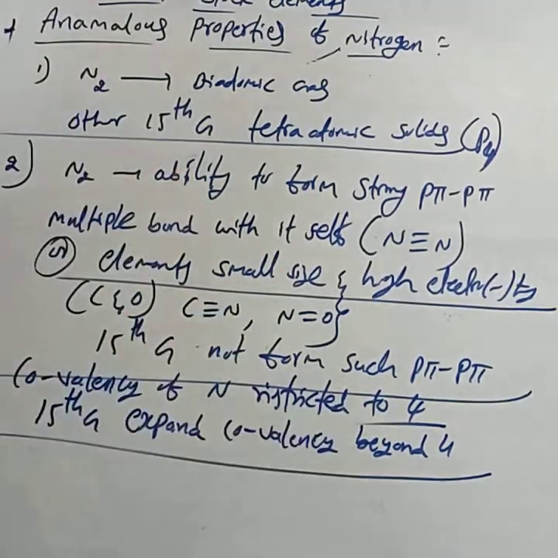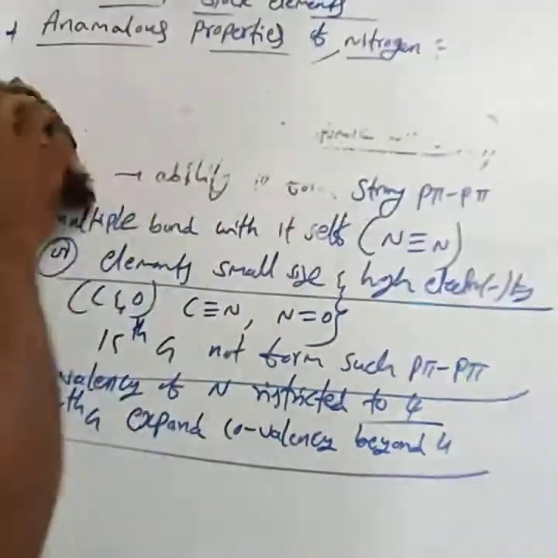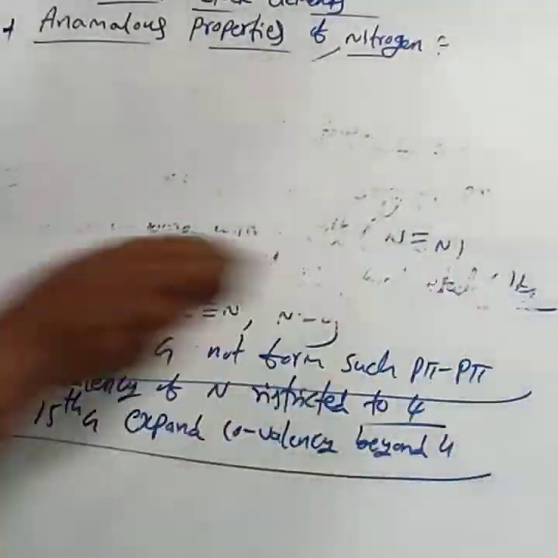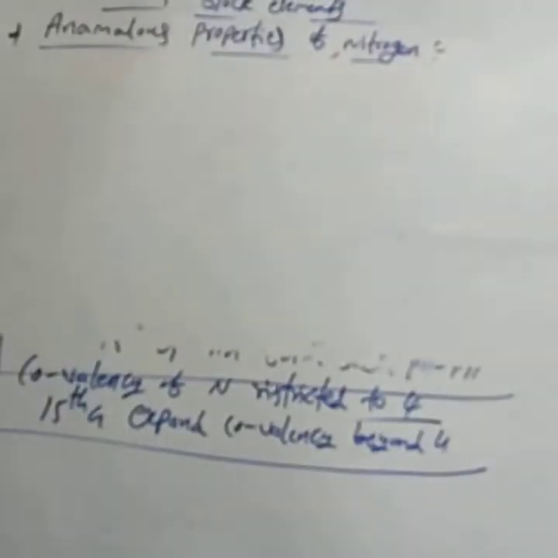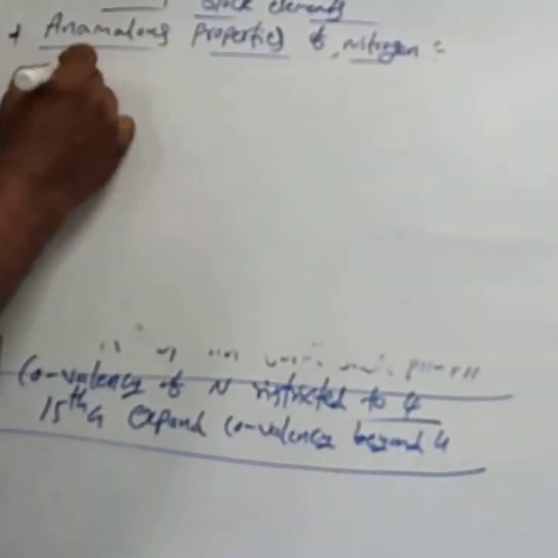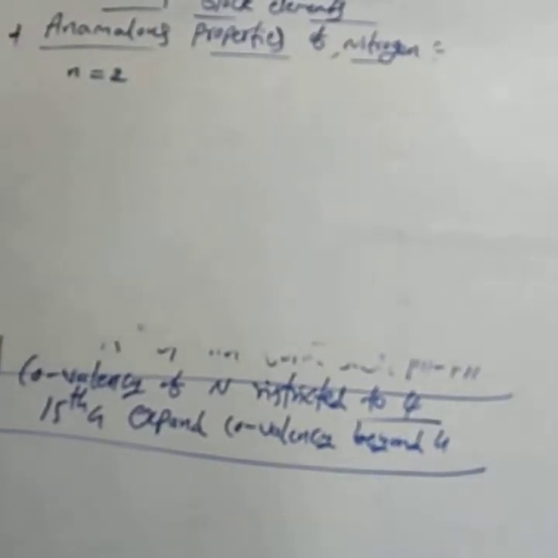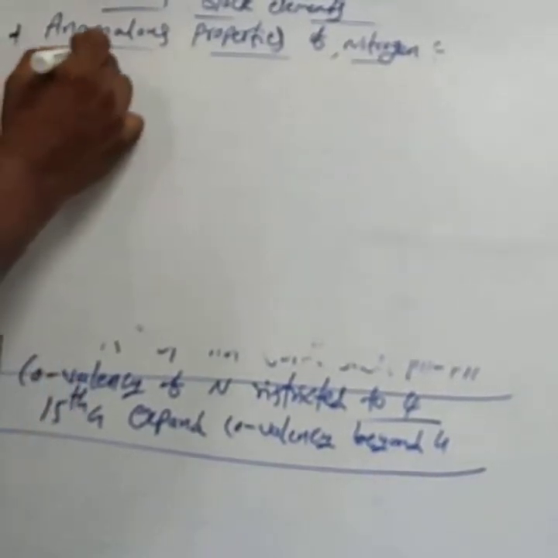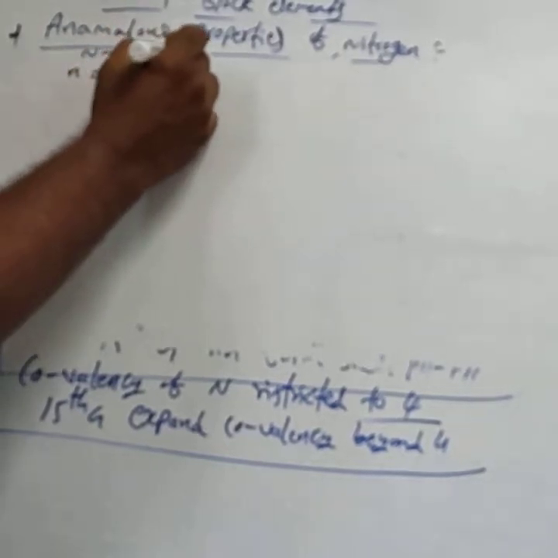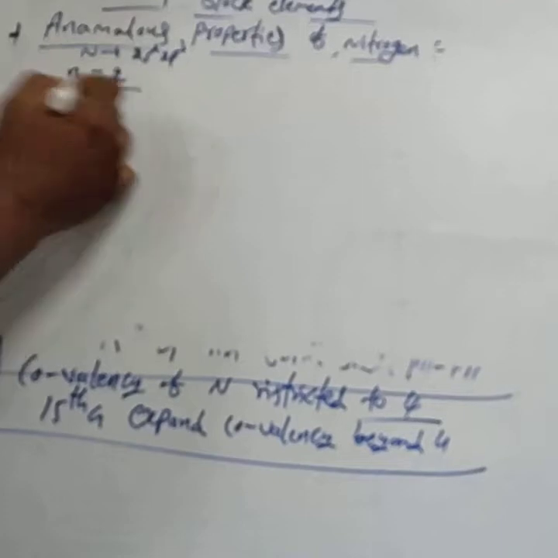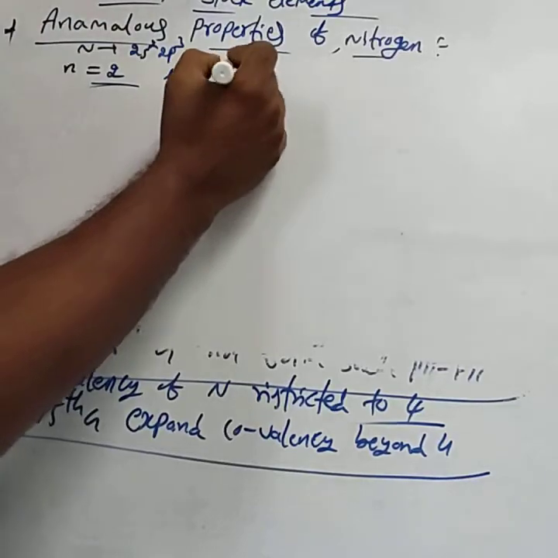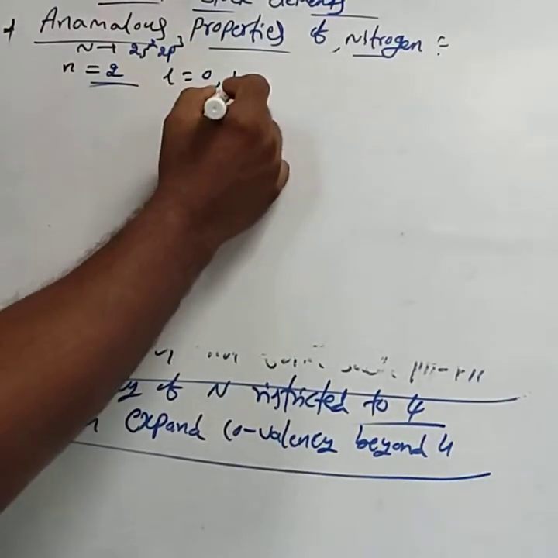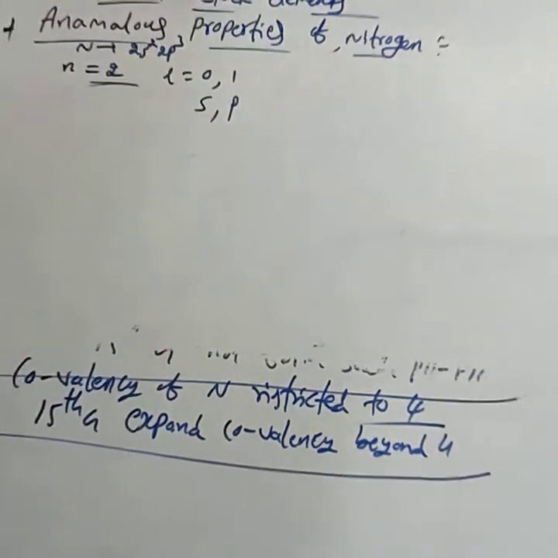For the third point, you consider the reasons, which are very important. Why is the covalency of nitrogen restricted to 4? The valence shell of nitrogen is 2, that is 2s2 2p3. The valence shell is n equals 2, which means l equals 0, 1. l equals 0 means s and l equals 1 means p.